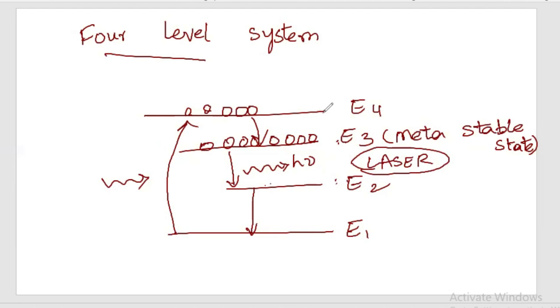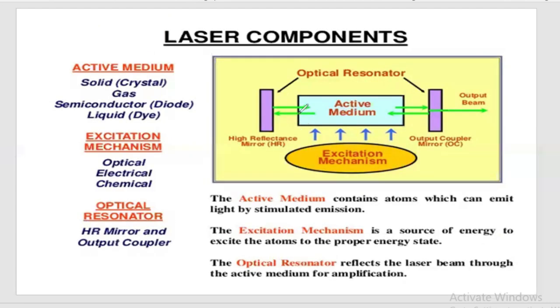Like that, 5-level, 6-level, and some other levels also exist, depending on how many energy levels are involved in the laser transition. And the last part of the laser transition is the resonating cavity. To explain this resonating cavity, I am showing the whole construction of the laser. So here our laser active medium is there, whether solid, liquid or gas, whatever our active medium is will be placed here.